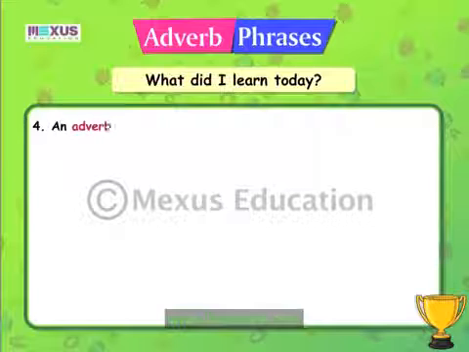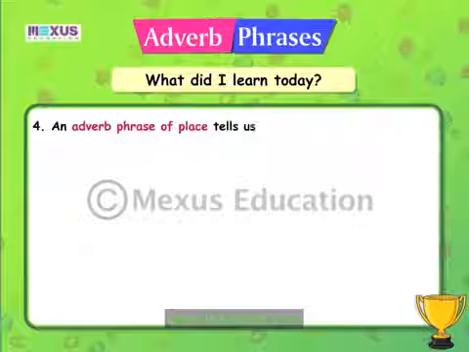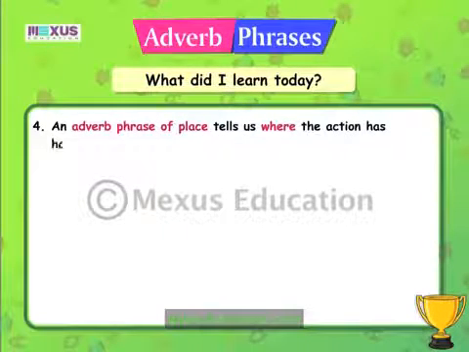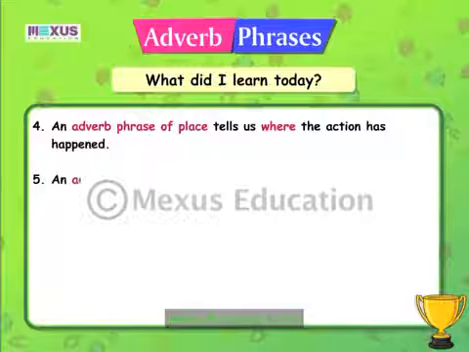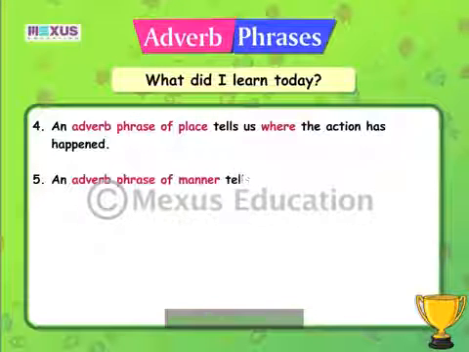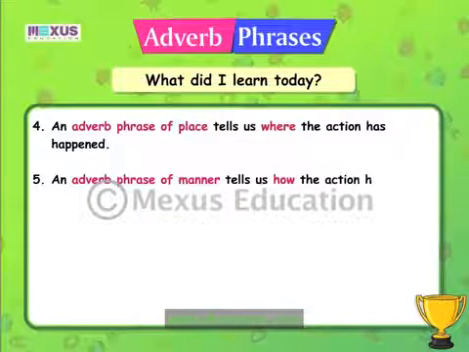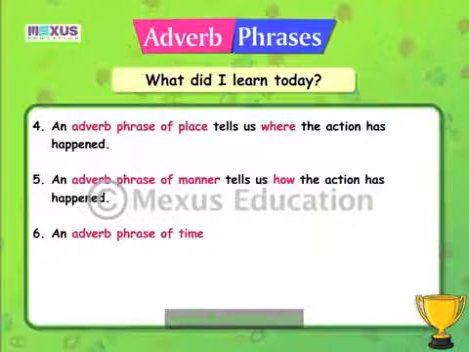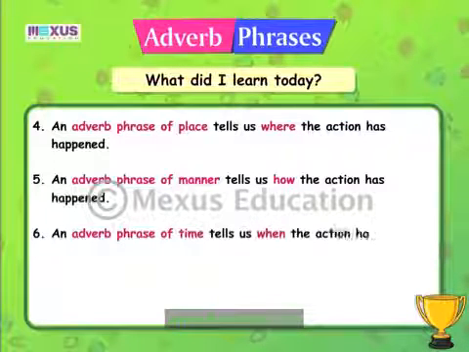An adverb phrase of place tells us where the action has happened. An adverb phrase of manner tells us how the action has happened. An adverb phrase of time tells us when the action has happened.